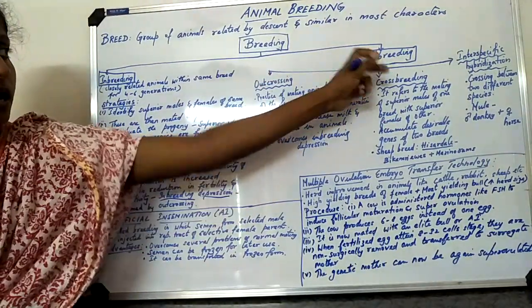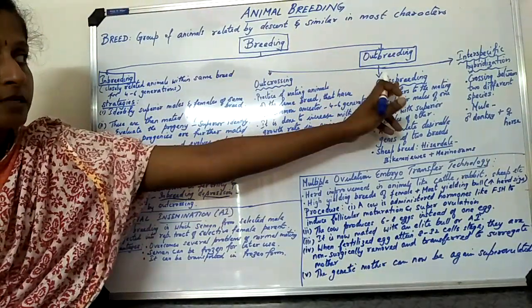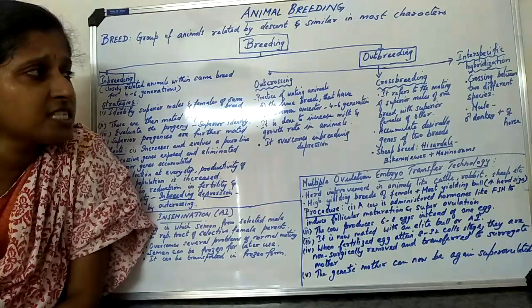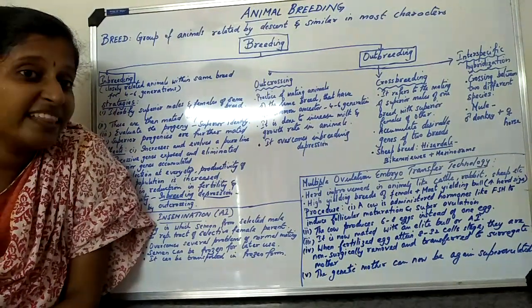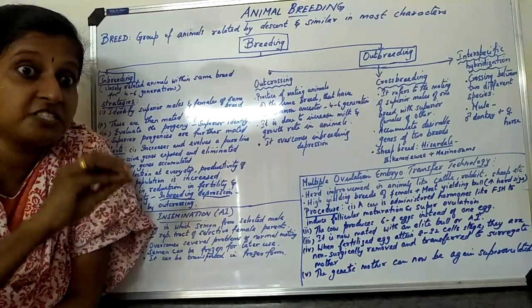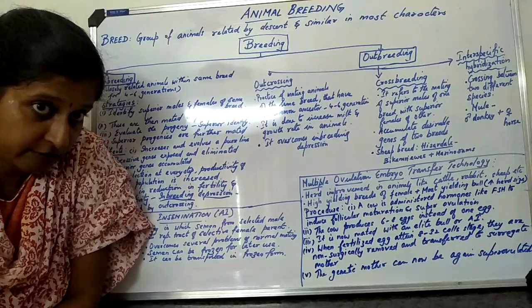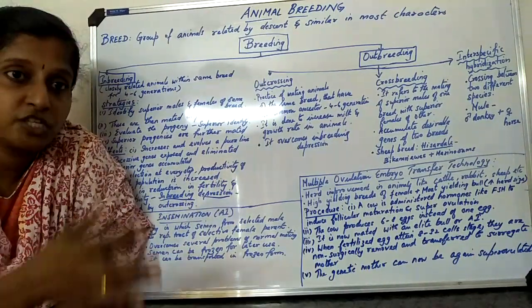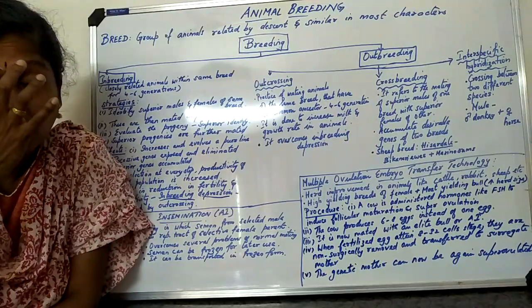So outbreeding: first is outcrossing, second one is crossbreeding, and third one is interspecific hybridization. So what is interspecific hybridization? When the mating is taking place between two different species, here I am going to change the species itself. It's not the breed which I am going to change, I am going to change the whole species.